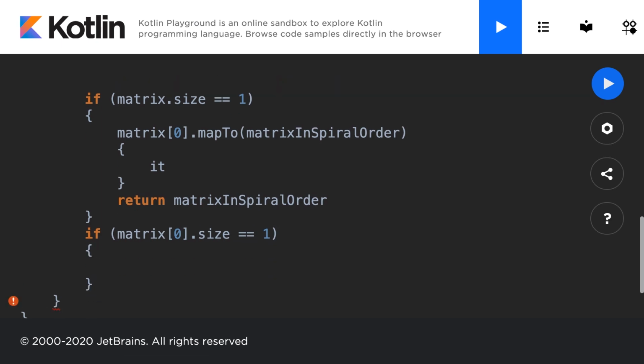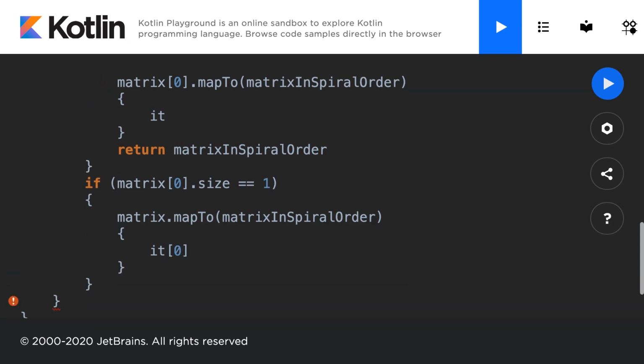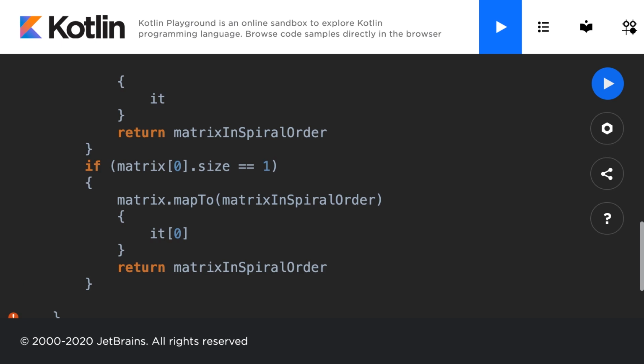Then in that case, what I want to do is take the matrix and map to it the matrix in spiral order, and I want to iterate at the 0th row there. And then outside of the mapping but inside of the if statement, I want to return the matrix in spiral order, because in any of these cases we want to return out of the function. We don't want to perform the spiral order printing because there's no matrix really. It's just a 1-dimensional matrix in that case, not a 2-dimensional matrix.